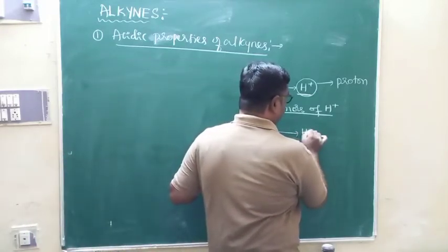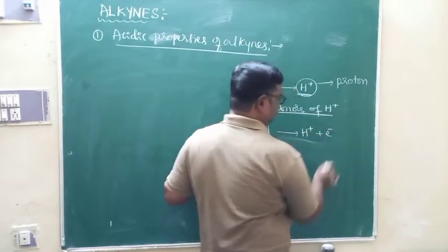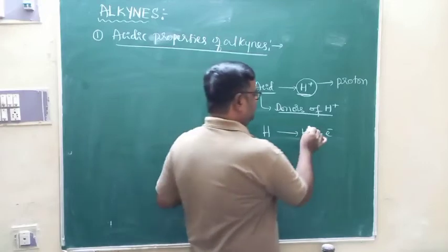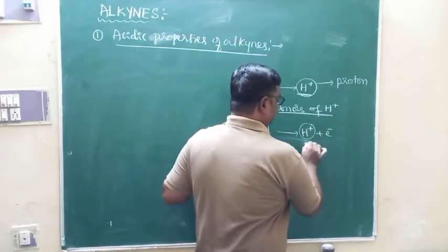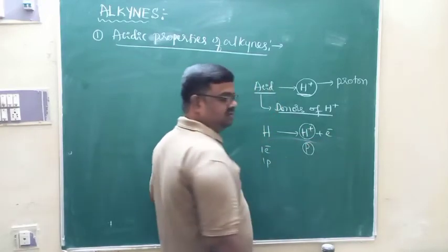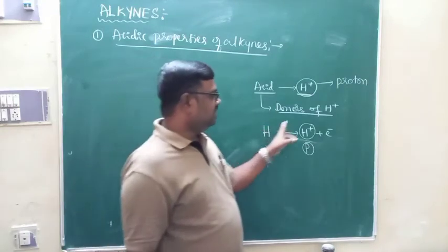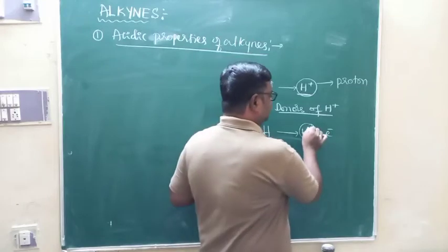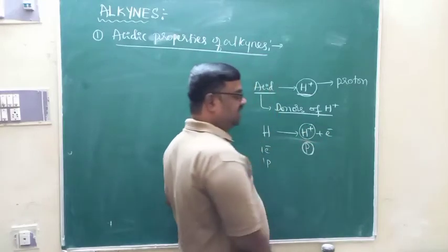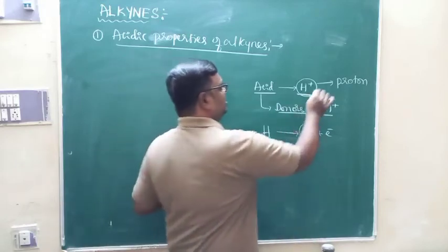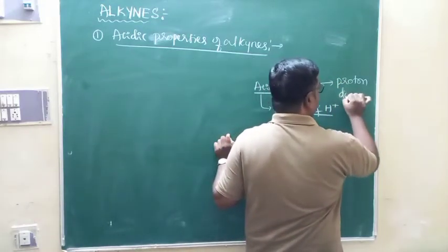It is converted into H plus by losing its electron. After losing the electron, it will be left with only one proton. The hydrogen atom has one electron and one proton; after losing the electron, only the proton remains in H plus. Hence H plus ions are called protons, and acids are proton donors.